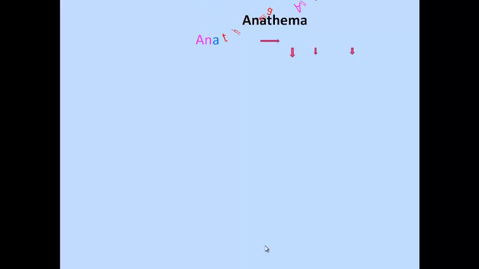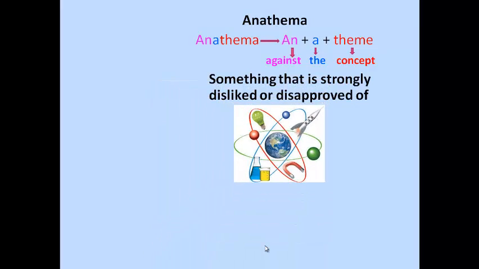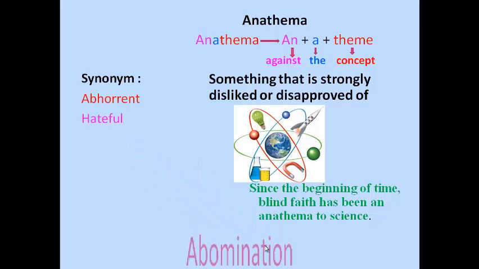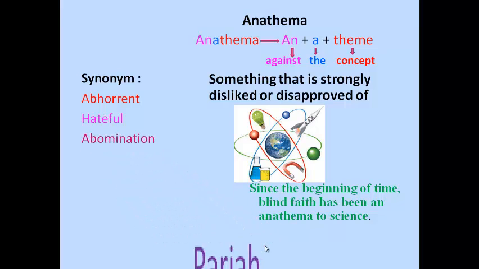Let's see anathema. Anathema, against the concept. Anathema means something that is strongly disliked or disapproved of. We can easily memorize this word by this sentence and this picture. Since the beginning of time, blind faith has been an anathema to science. Let's see some synonyms of anathema: abhorrent, hateful, abomination, pariah, and repugnant.